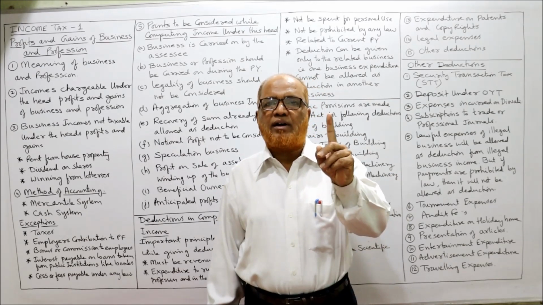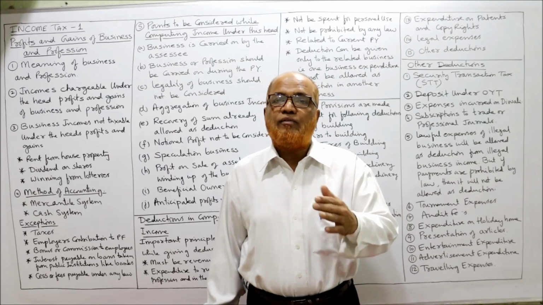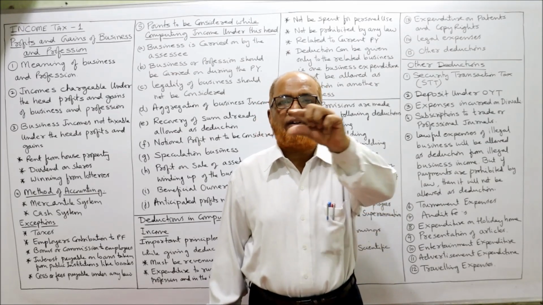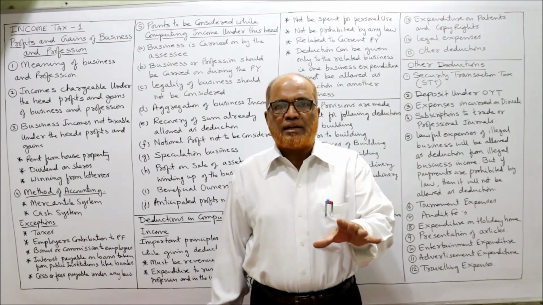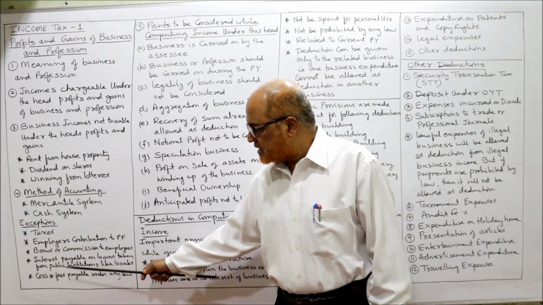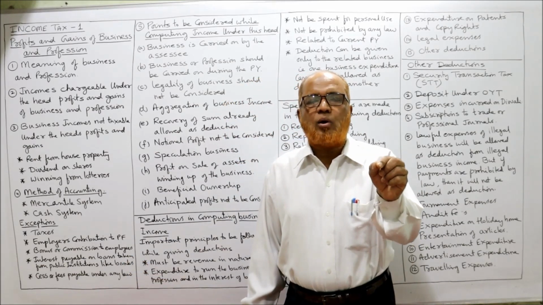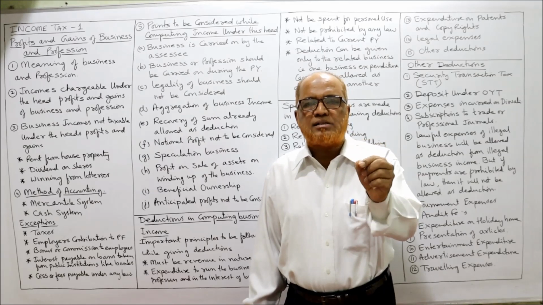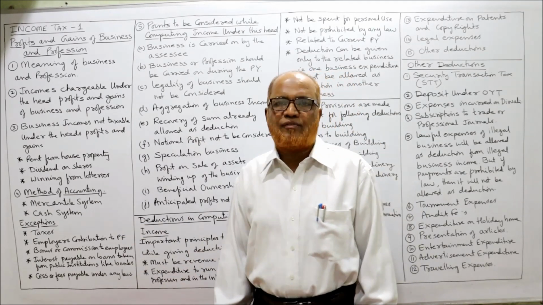Example, salary paid 1 lakh, 20,000 rupees salary outstanding. So we add 20,000, we take total 1,20,000 as expenditure on account of salary. But in these five cases, the expenditure will be allowed only on payment basis, even if the assessee follows mercantile system of accounting.